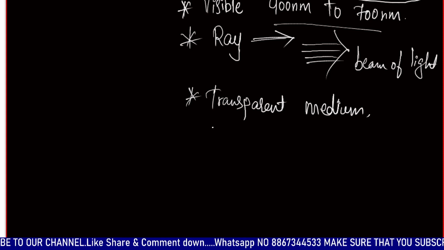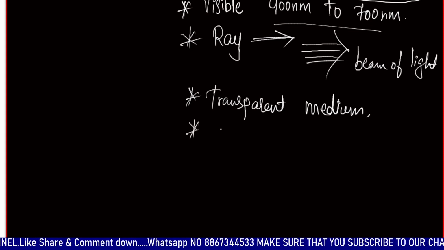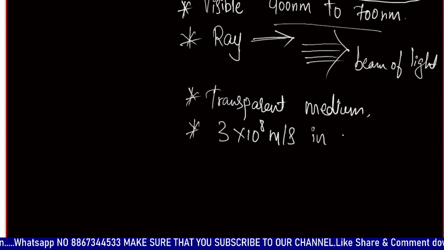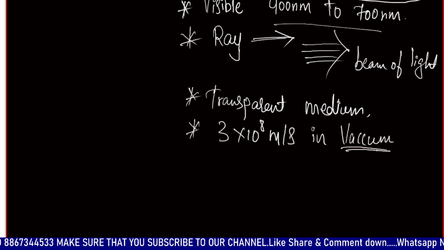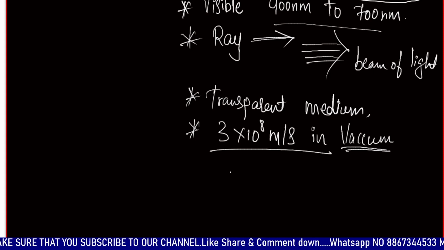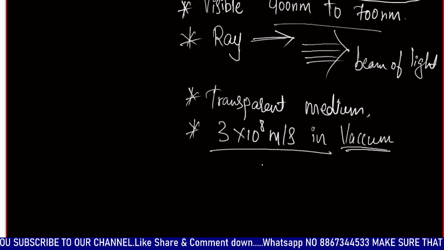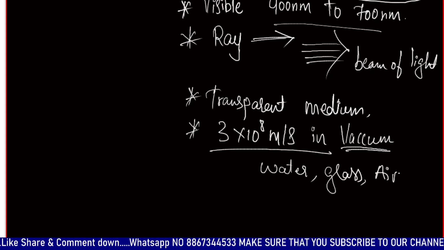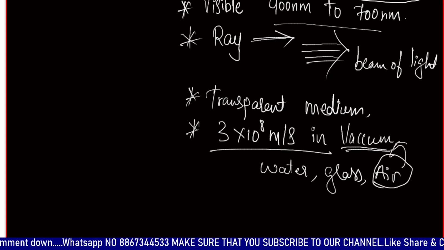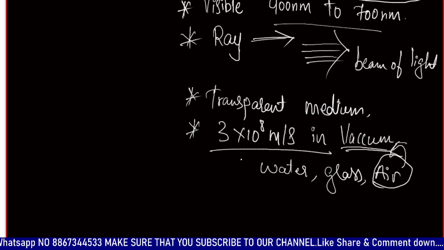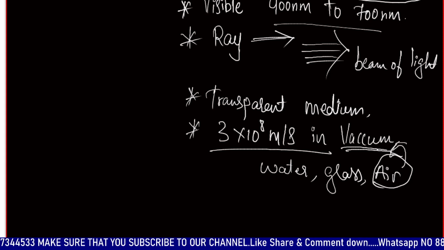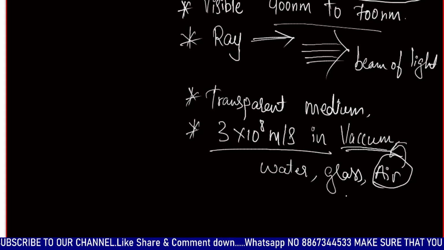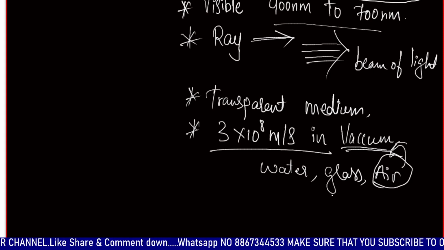Then next is the speed of light. We have known the speed of light, that's 3 into 10 to the power 8 meter per second. It's in vacuum and it is considered a universal, standard speed, but it also has different speeds in different media. For example, it has a different speed in water, in glass, and in air. Air is considered the same as vacuum for theoretical calculations. So it's 3 into 10 to the power 8 meter per second in both vacuum and air, but in glass, water and other substances where light can pass, it has a different speed.